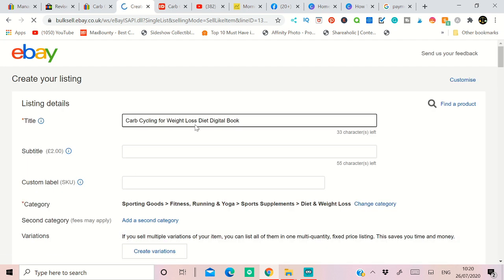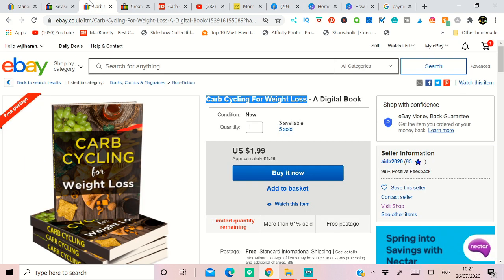Now once you've done that, your title is going to look like this. It will automatically pull the title, but there's just two things you need to worry about here: the category, because these ebooks are listed under this category, you can go with that. But because it's fitness and related, eBay already has the fitness and supplement category. If we don't have that category, if you have any issue, it will show a message like this, where you have to go and select this category here.